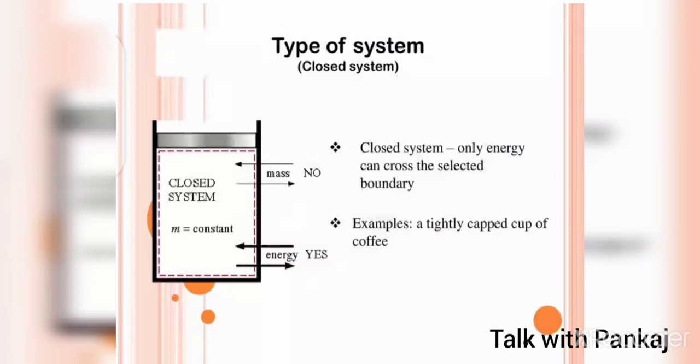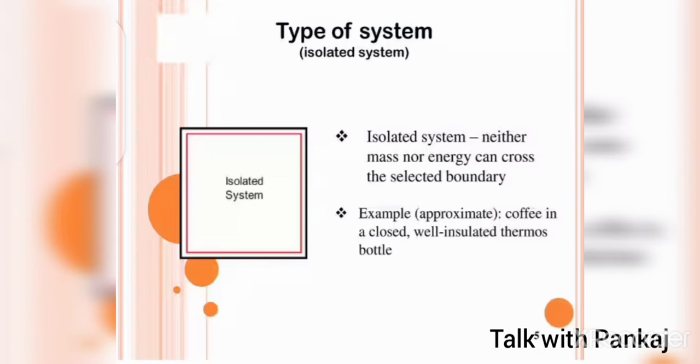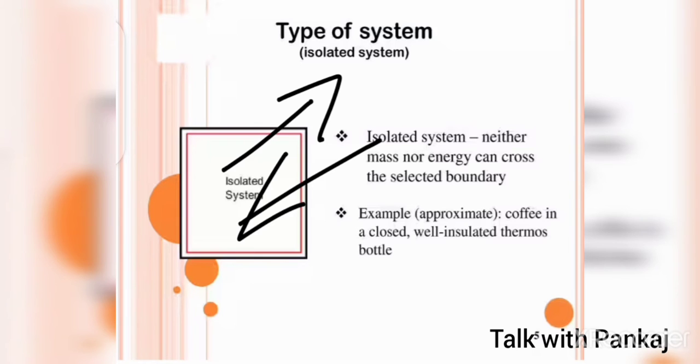Closed system examples are a pressure cooker and a Stirling cycle generator. Let's see the third type of system, the isolated system. This is one in which there is no interaction between the system and the surroundings, no transfer of mass and energy across the boundary. Means, friends, in this system there is no transfer of energy and no transfer of mass.